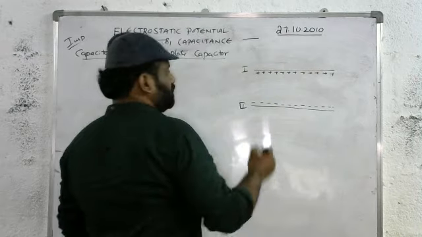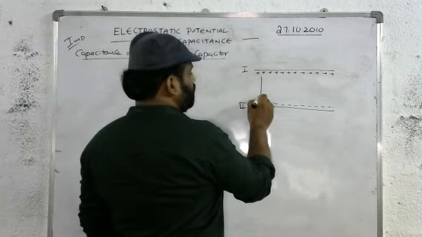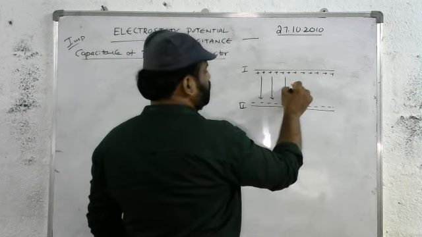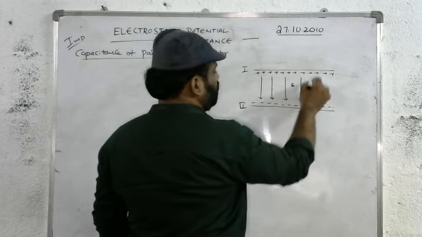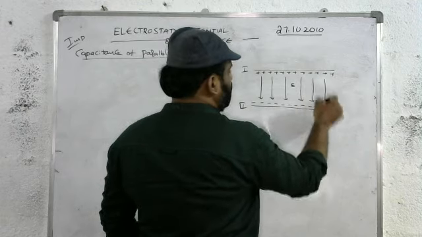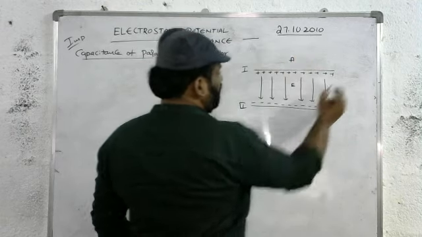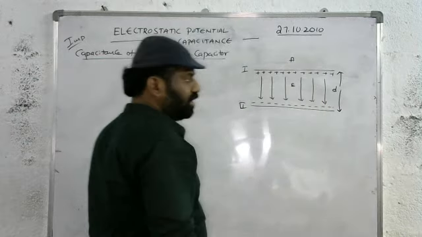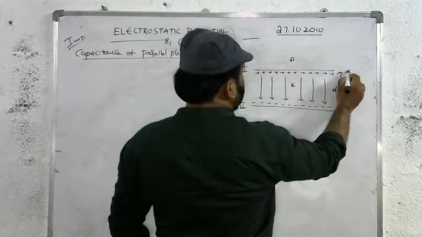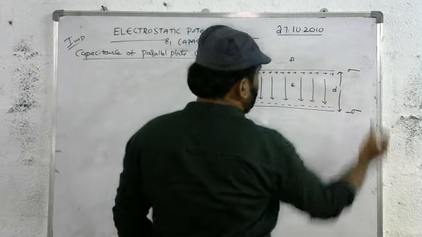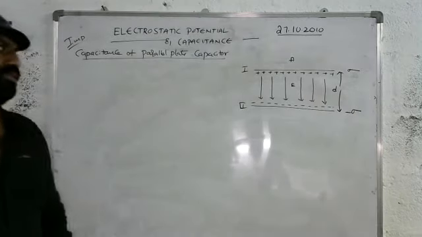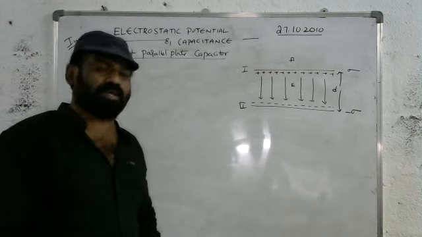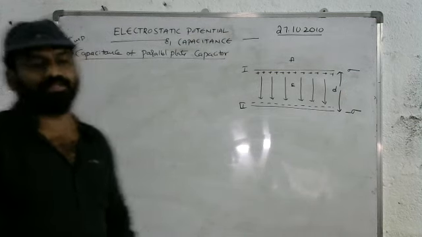So the direction of the electric field is from positive to negative. Let it be E, positive to negative. And the plate area is A. And the distance between the plates is, let it be small d. This plate 1 has a surface charge density sigma and this is minus sigma. Now let us derive the expression for the capacitance of a parallel plate capacitor.